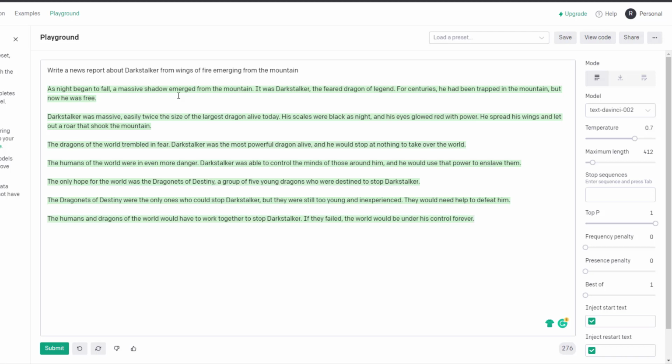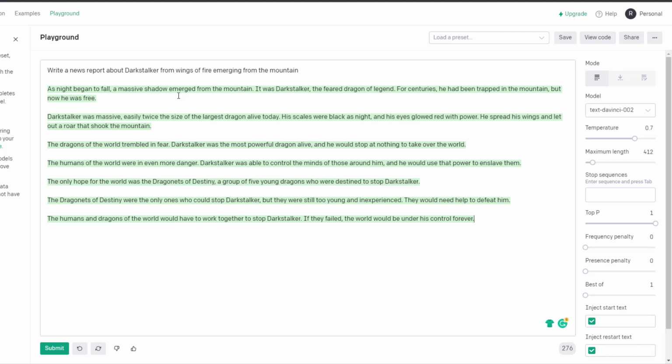The humans of the world were even more in danger. Darkstalker was able to control the minds of those around him, and he used that power to enslave them. The only hope for this world was the Dragonettes of Destiny, a group of 5 young dragons who were destined to stop Darkstalker. That doesn't sound right. The Dragonettes of Destiny were the only ones who could stop Darkstalker, but they were still too young and inexperienced. They will need help to defeat him. The humans and dragons of the world have to work together to stop Darkstalker. If they fail, the world will be under his control forever.